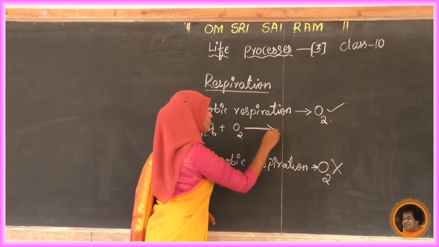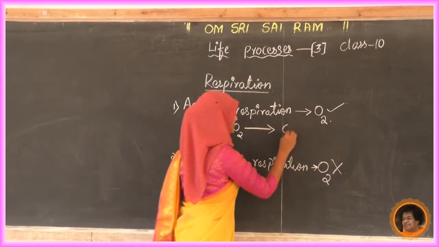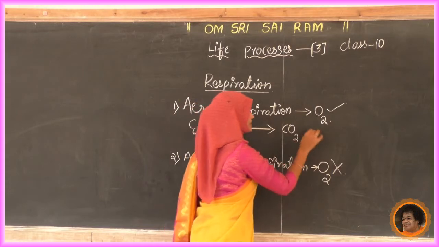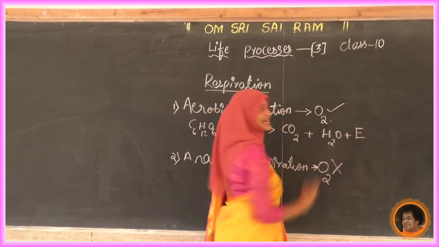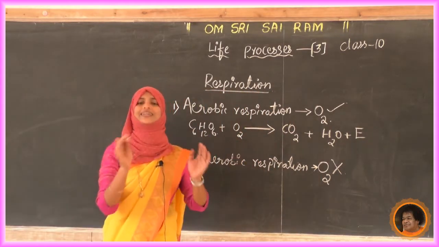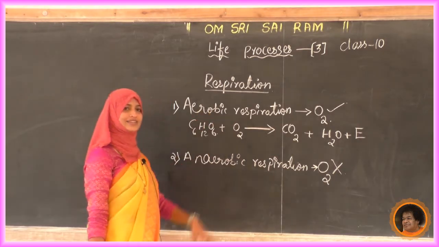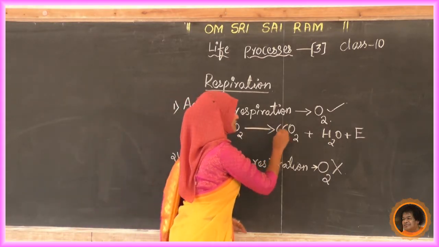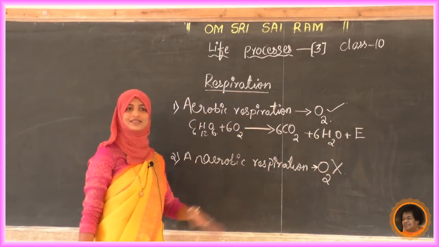Now what is the product over here? We know that we are releasing carbon dioxide. Any other side product? Water is there. Upon that, very important, this is energy liberation. In all respiration, we are getting energy as a product. Now we have to balance this one. Here 6 and here how much? 6.